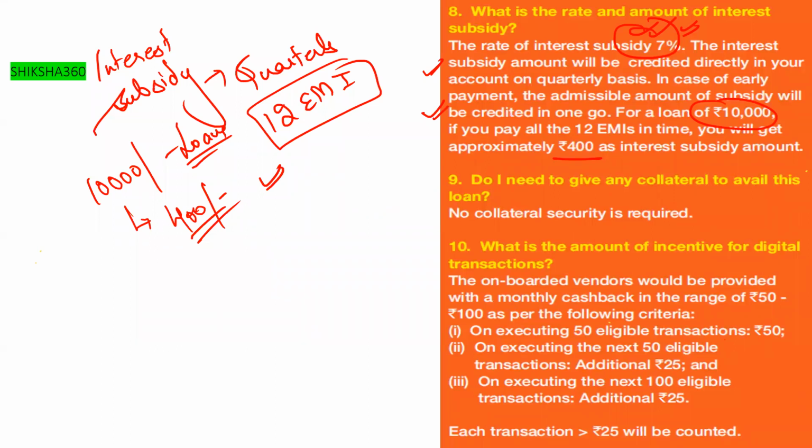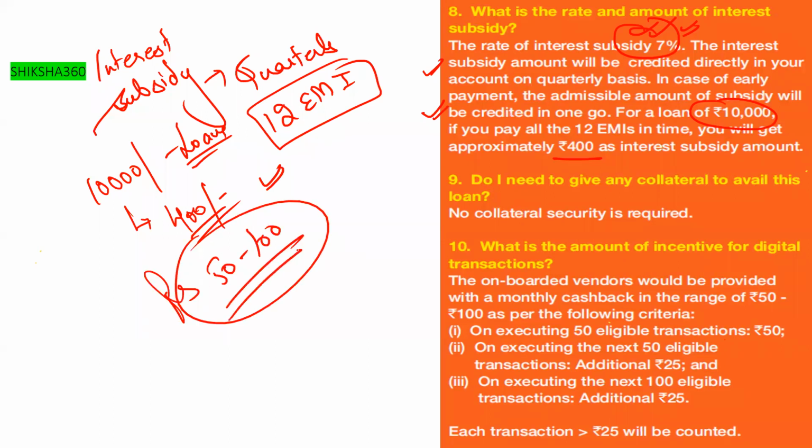What we have to understand here is the amount of incentive for digital transaction. The onboard vendors would be provided with a monthly cashback in the range of 50 to 100 rupees as per the following criteria.